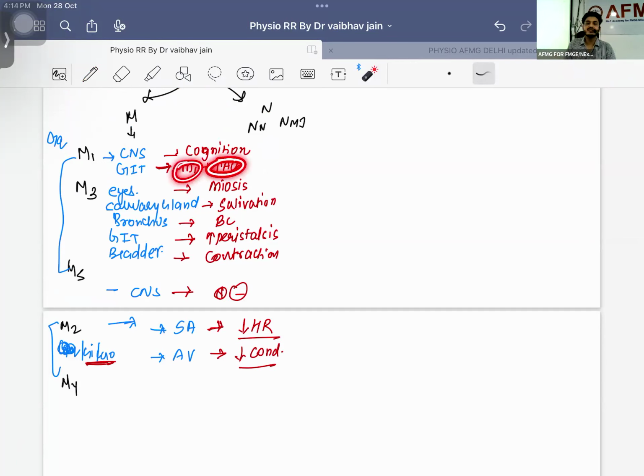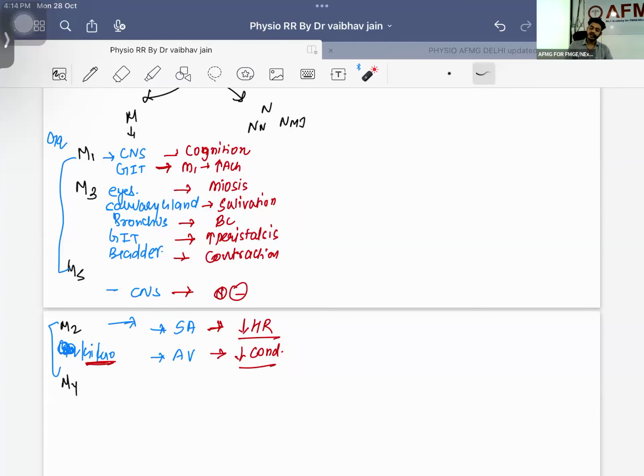M1 is going to activate, it will activate acetylcholine in the parietal cell. I hope you can connect, right? And this is going to increase what? HCl. This is going to increase HCl, and this is the HCl which is going to cause what? Ulcers. This is what is going to cause ulcers. Second mechanism is also there, but no need to go into detail. But look here, right? Eyes, you will be having what? Meiosis, salivary gland salivation, bronchoconstriction, peristalsis, contraction.